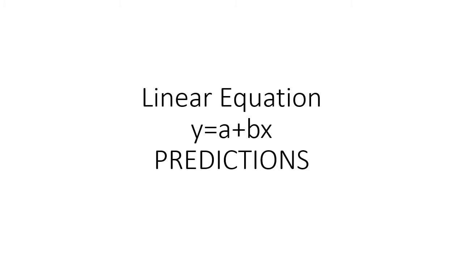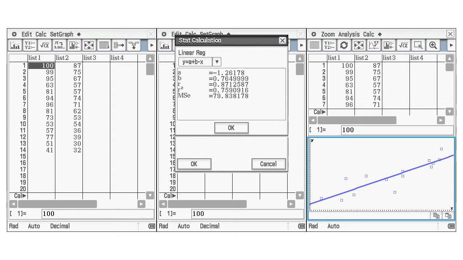Linear equation. This time I just want to do a bit more about predictions because people often have trouble with these. So when you put your values into your calculator, this is list 1 with your x, this is list 2 with the y, it spits out an equation here, and that equation is this line along here. And as you can see, the r is positive, so the line is positive, and it's 0.871, which is quite close to 1. So you can see that all these dots are quite close aligned.